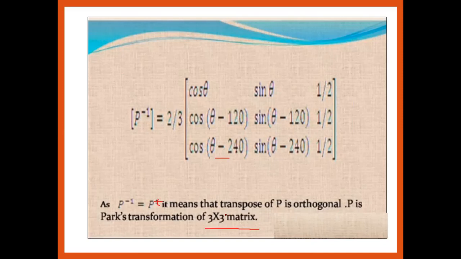So this is nothing but the Park transformation, in which we are able to convert, or we have to analyze, the three phase electrical machine into the two phase analysis, that is nothing but the direct axis and the quadrature axis of any electrical parameter like voltage, current and the flux linkage. Okay, so in the next lecture we will discuss another concept of stability, that is nothing but the transient and the subtransient analysis of electrical machines. Thank you so much.